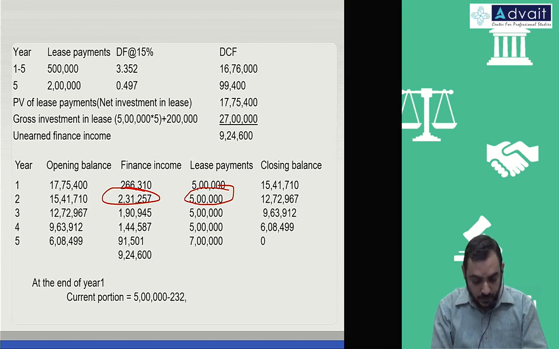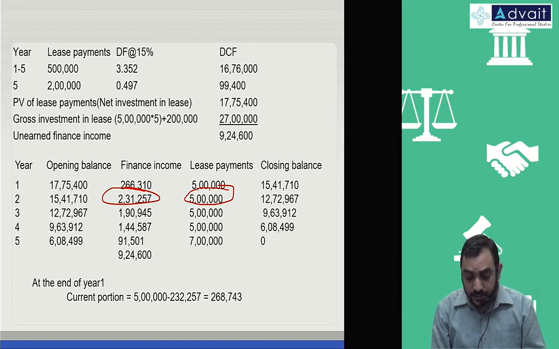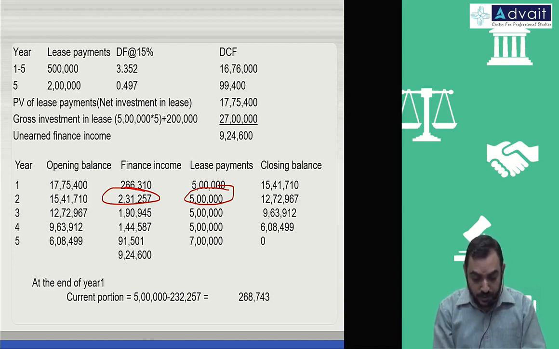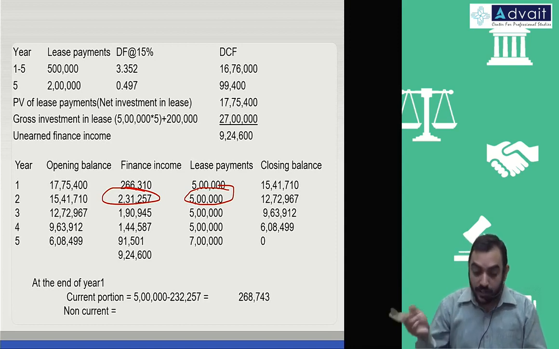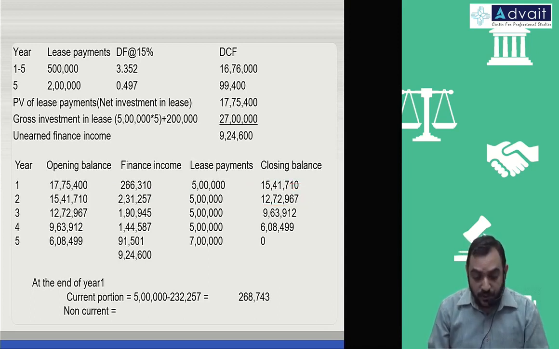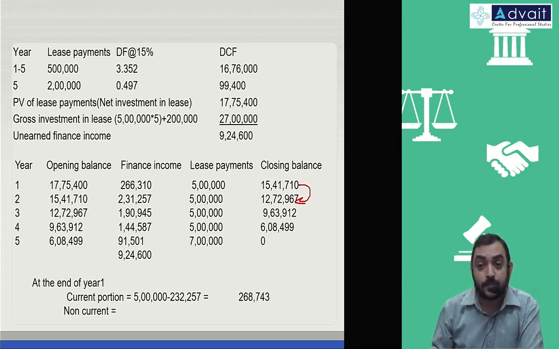5 lakh minus 2,31,257, you get 2,68,743. So this is the payment made at the end within the next 1 year. So this basically is current. Therefore, non-current is the balancing figure. Or I can also tell that it will be nothing but 12,72,967, because 15,41,000 will become 12,72,000, that is also the same number that will come.